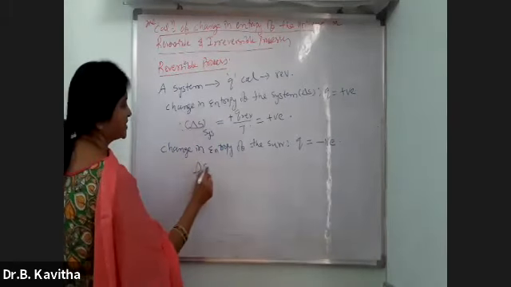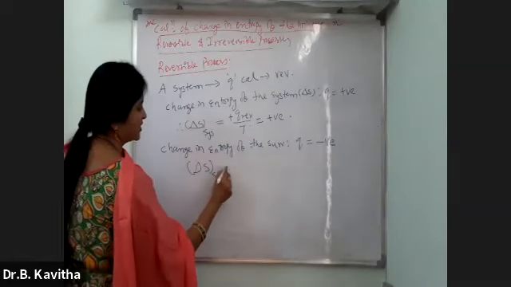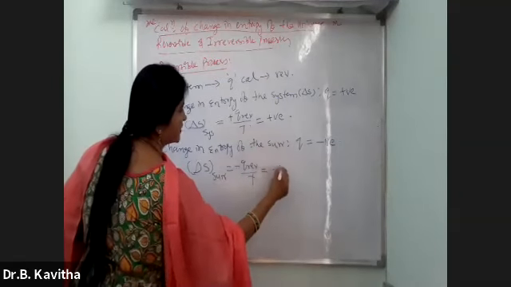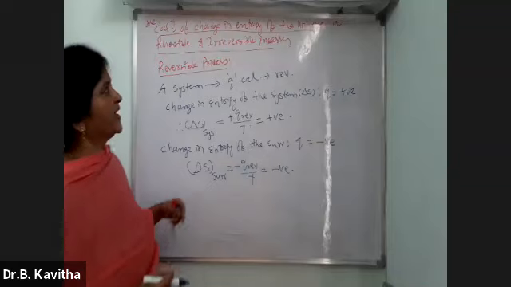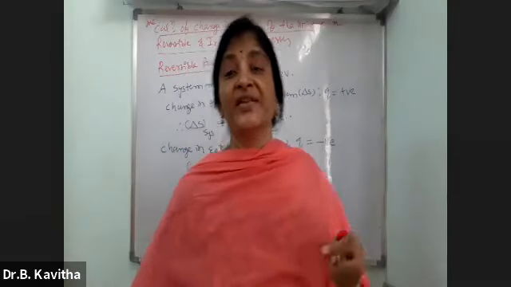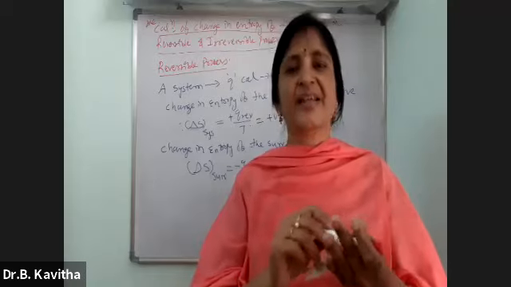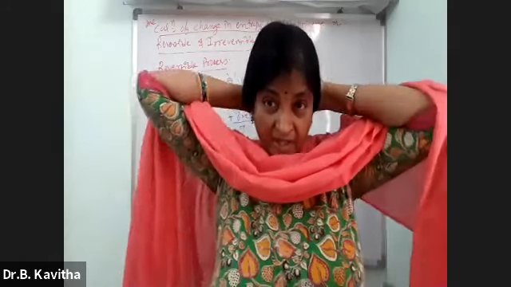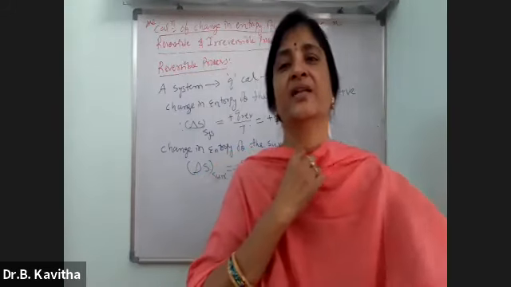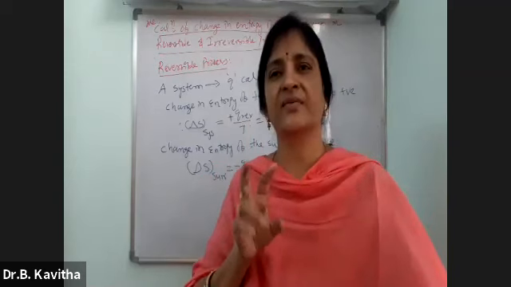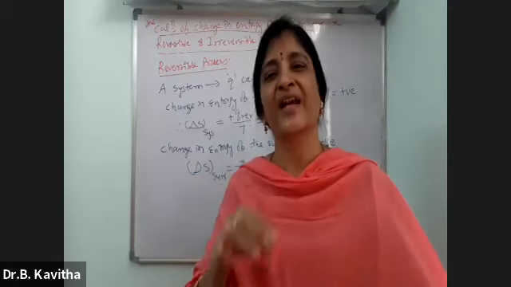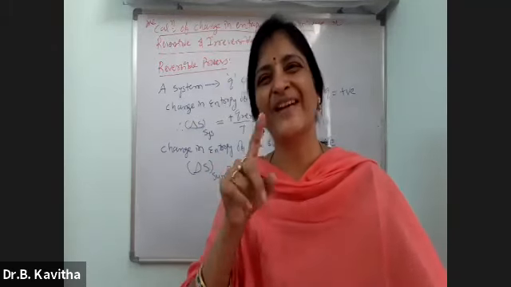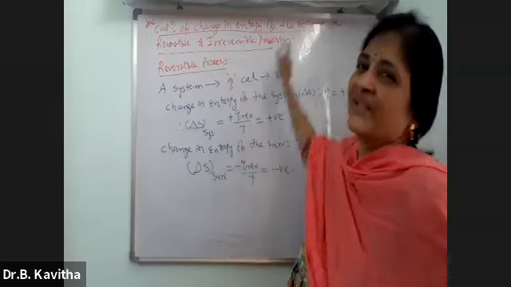Therefore, how will you calculate the change in entropy of the surroundings? The same equation, Q reversible by T, but the value is negative. Therefore, it is negative. Now you have to calculate the change in entropy of the universe. Why are you calculating the change in entropy of the system and of the surroundings? At the beginning of the class, I told you, according to thermodynamics, the universe consists of only two components: the system and the surroundings. If you calculate the change in entropy of the system and of the surroundings and combine them, by that we will calculate the change in entropy of the universe.